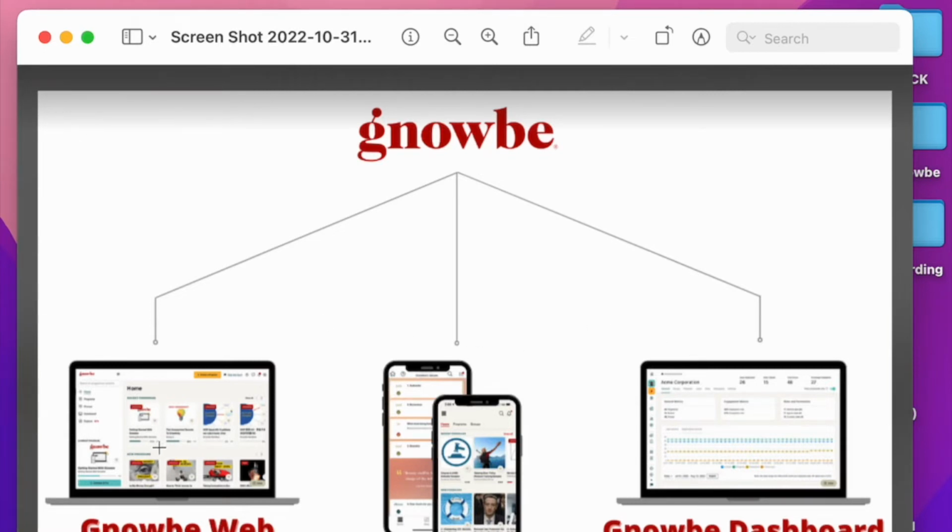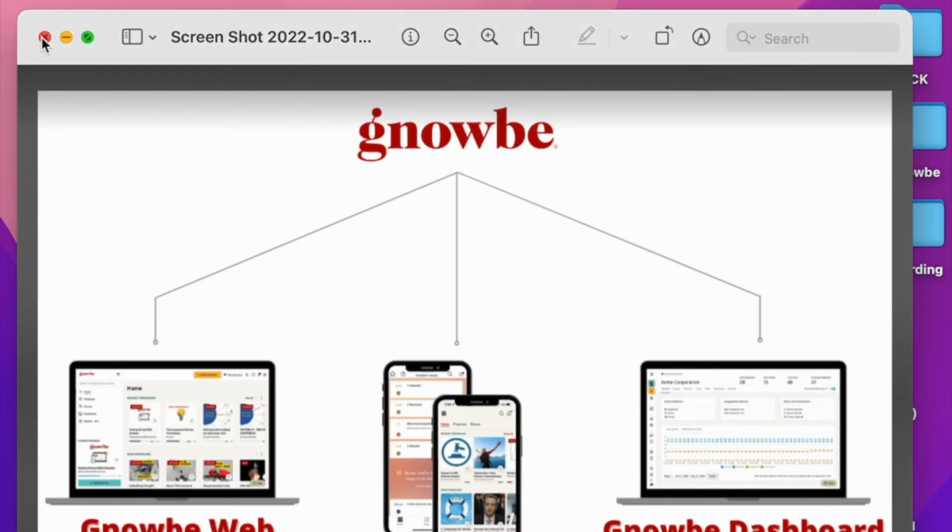Now Gnowbe Web and Gnowbe App are the platforms for learning and content creation. Gnowbe Dashboard is your user administrative and analytics platform, an excellent place to track user data and actually assess how engaging your content is, how successful it is in terms of impact.